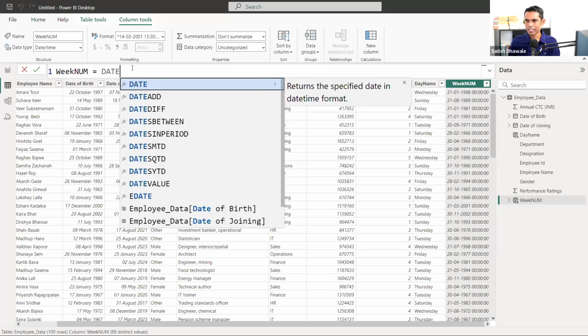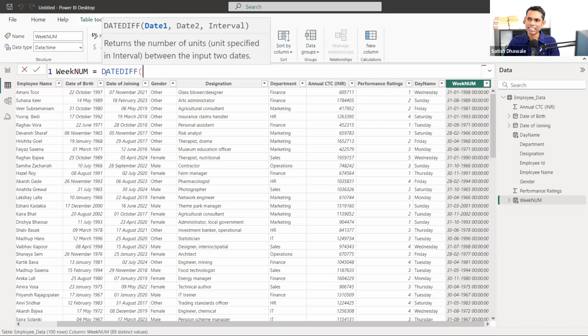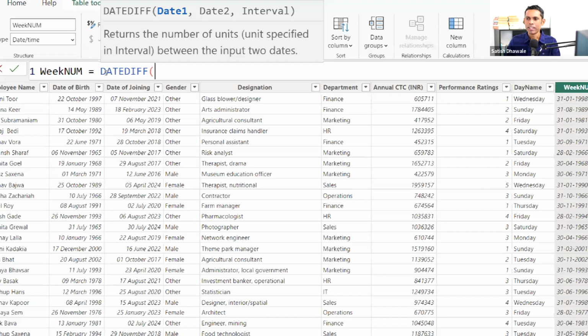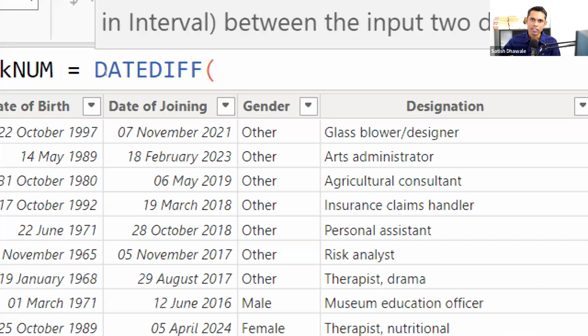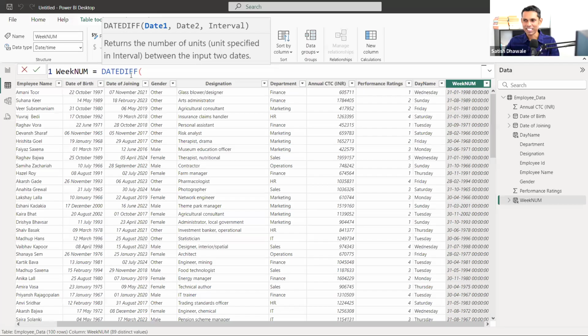But now let's understand DATEDIF. In Excel we have DATEDIF as a single function. Here it is a similar formula to Excel's DATEDIF, but look at this formula: there is one more extra parameter.